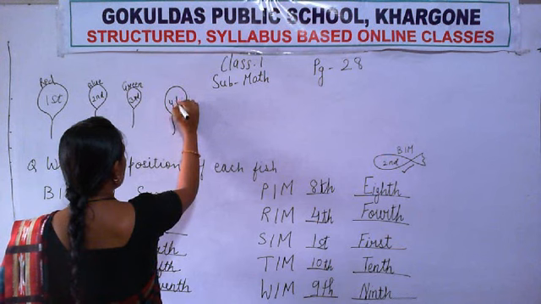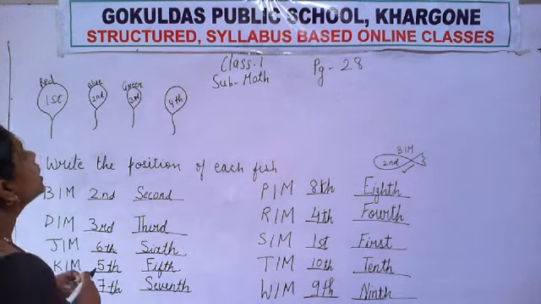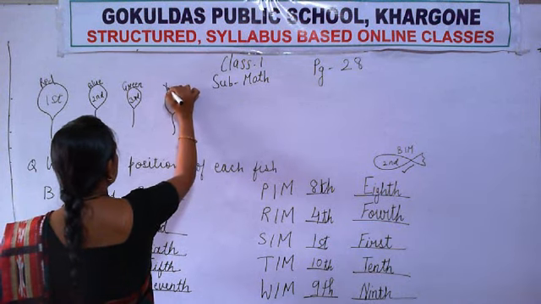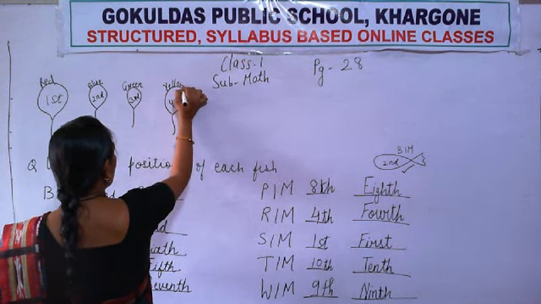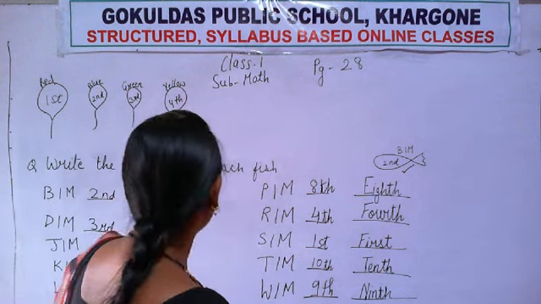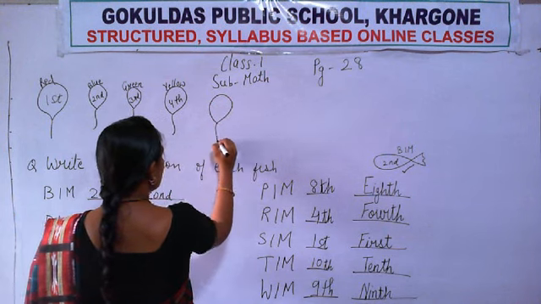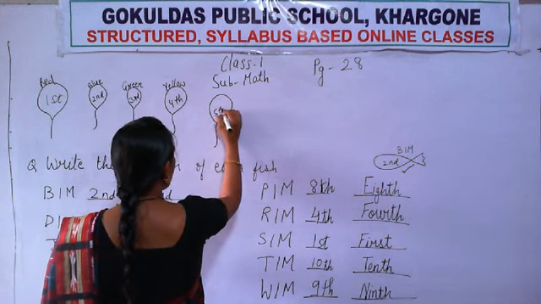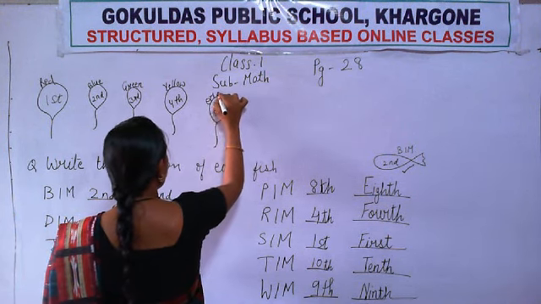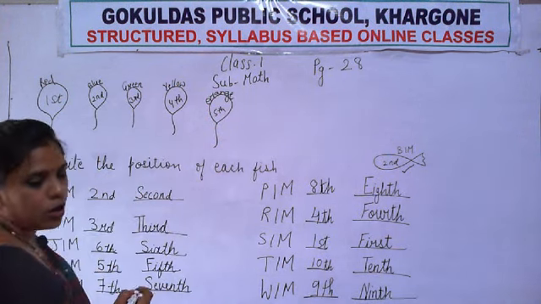Fourth. And what is the color of the fourth balloon? The color of the fourth balloon is yellow. Okay. Next, fifth balloon. And what is the color of that fifth balloon? Orange. Okay. Orange.